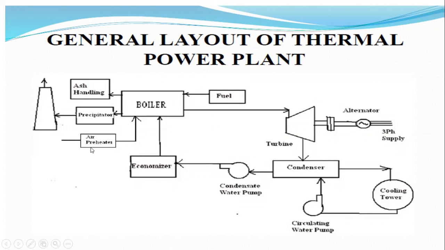Okay, this is the basic constructional diagram for the steam power plant or the nuclear power plant.